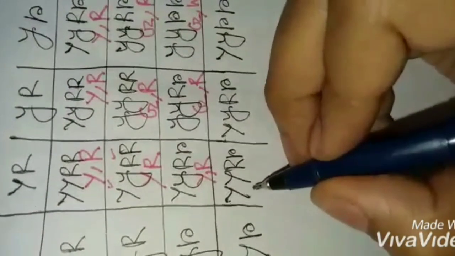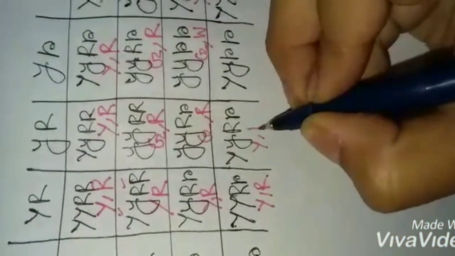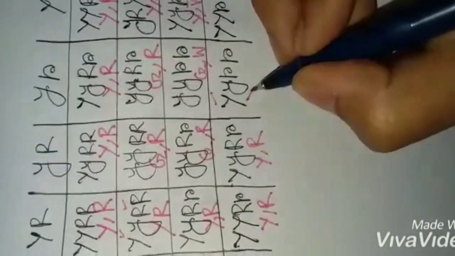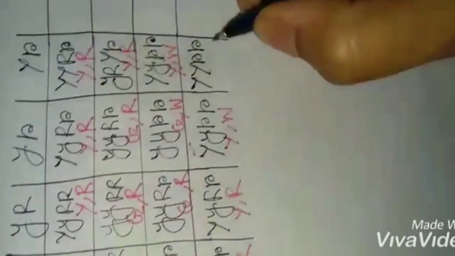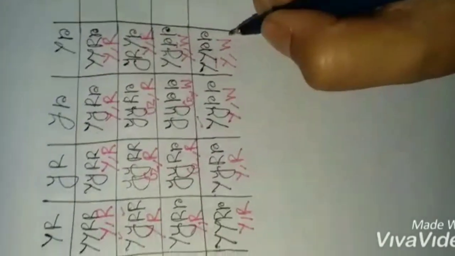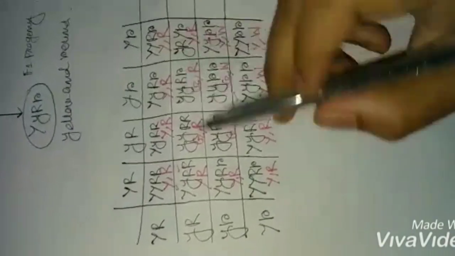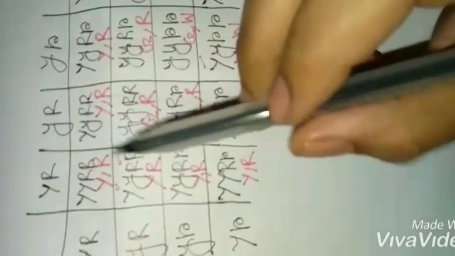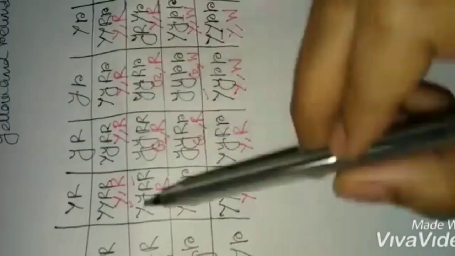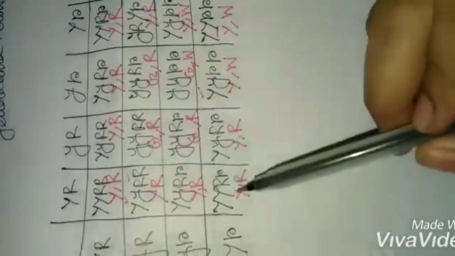Okay. Next one, yellow and round. Here, yellow and round. Here, capital Y present, small r's are present, so it should be yellow and wrinkled. And it is also yellow and wrinkled in shape. Okay, so let's find out the ratio for these different traits. For yellow and round, 1 2 3 4 5 6 7 8 9.